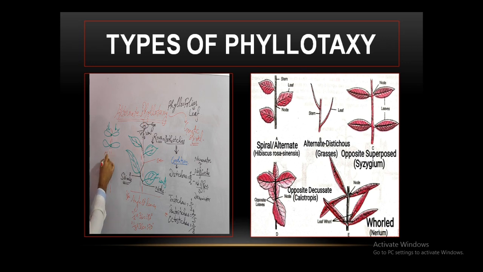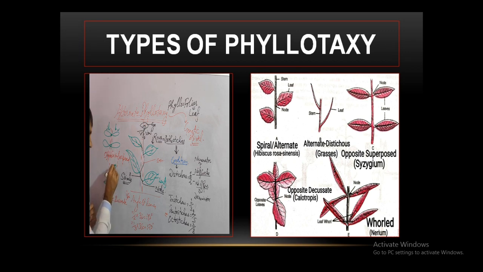It is opposite superposed. Then what is the second condition? Opposite decussate. Look at the picture I have drawn, opposite decussate, as in Calotropis and Zinnia, the flower Zinnia. The condition is like this: at this node, if they are in this plane, then at the successive node they are at 90 degrees.